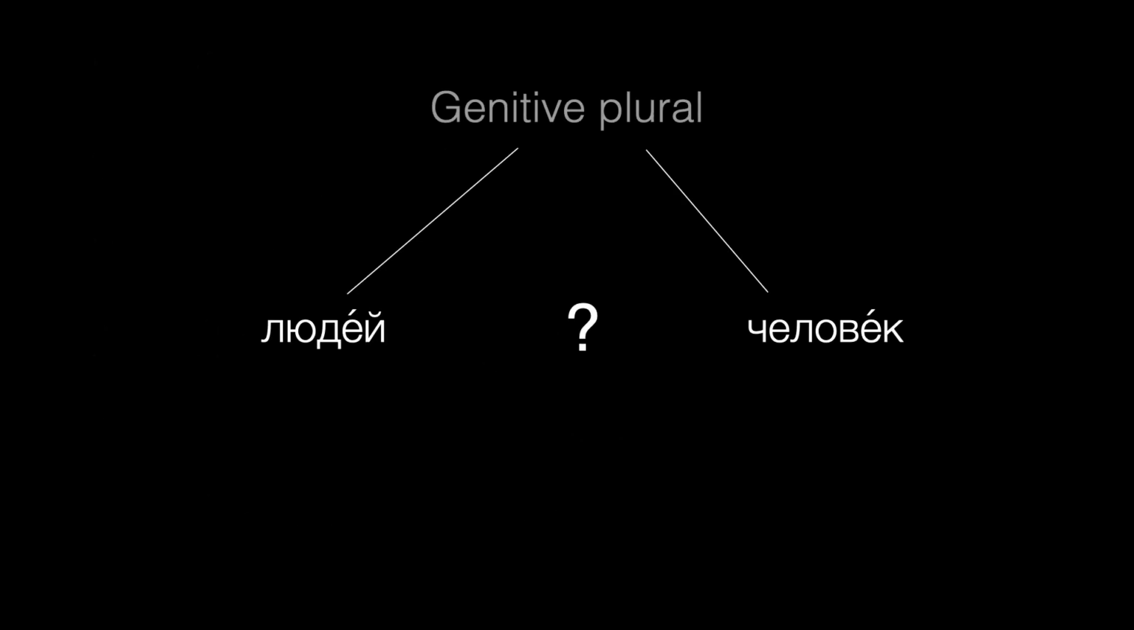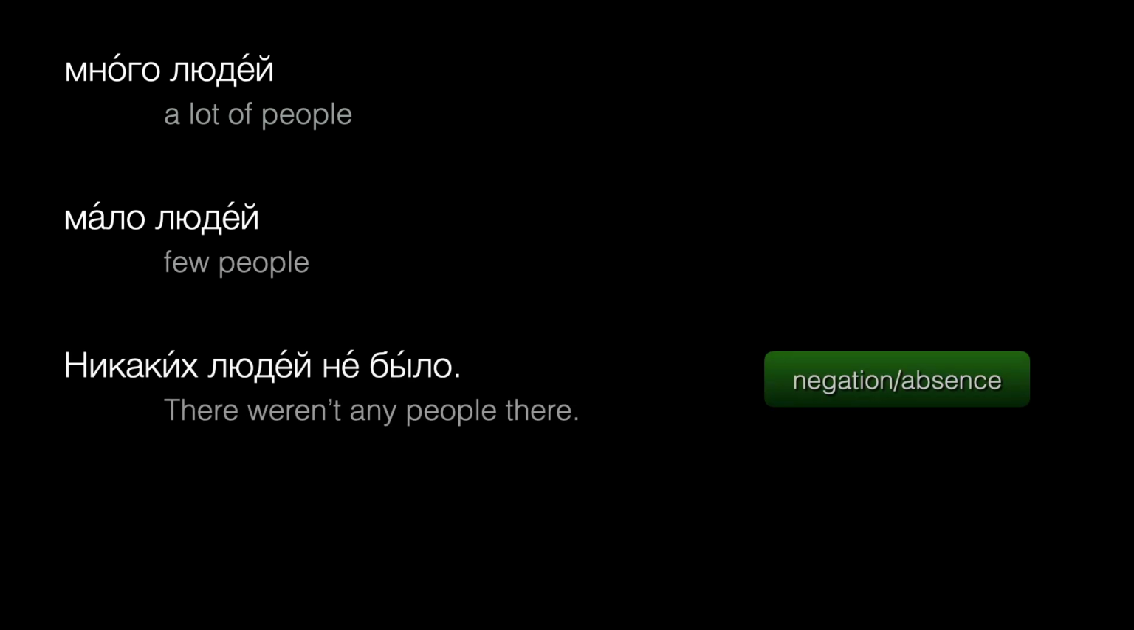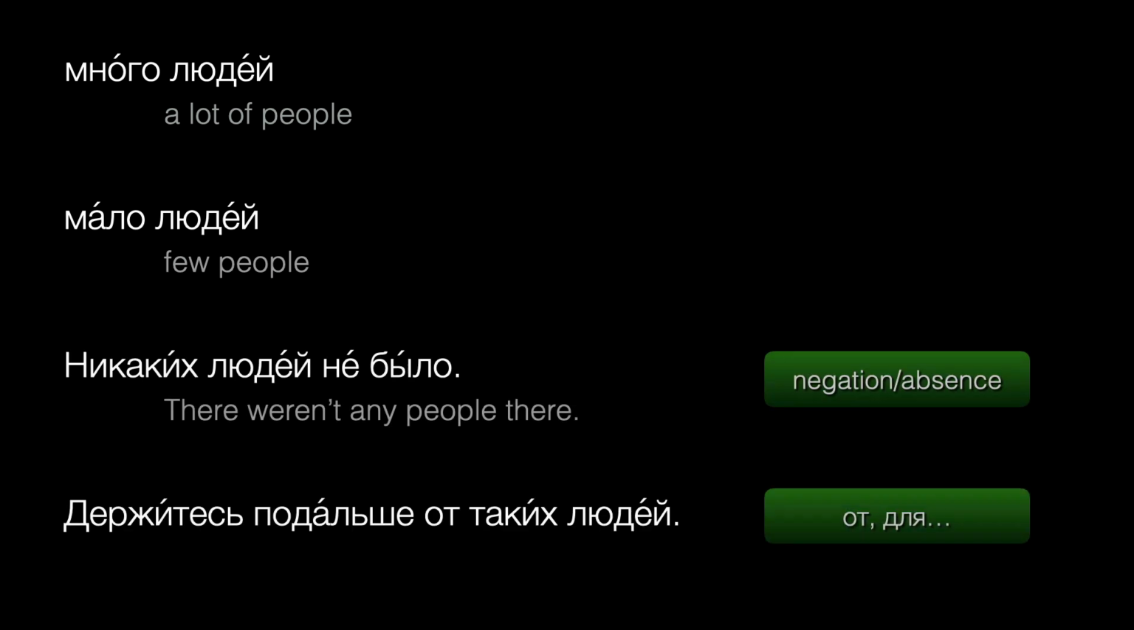That depends on the context, so here are some guidelines. Use людей after много, мало. Много людей. Мало людей. And most other times that you need the genitive plural, like with absence. Никаких людей не было. Or with prepositions that govern the genitive. Держитесь подальше от таких людей.